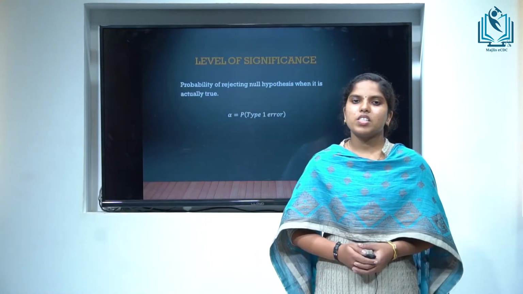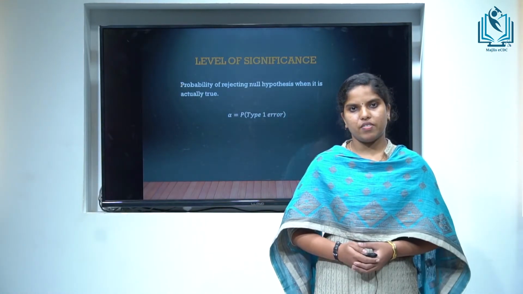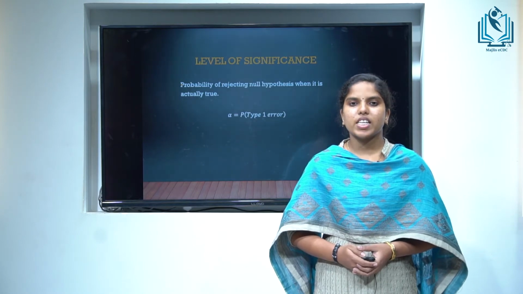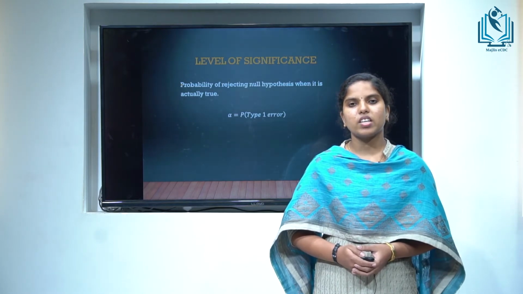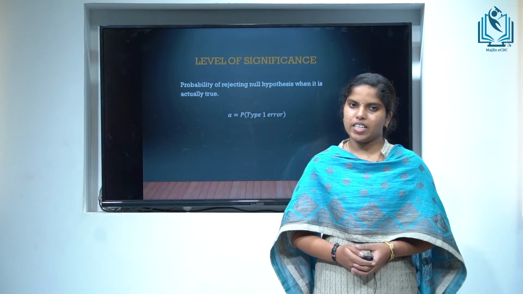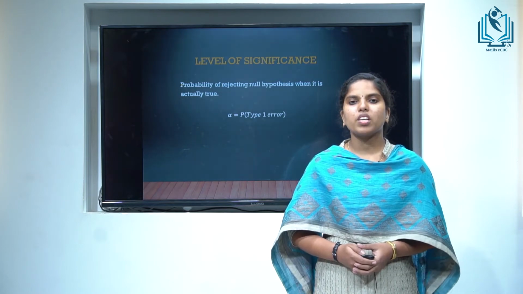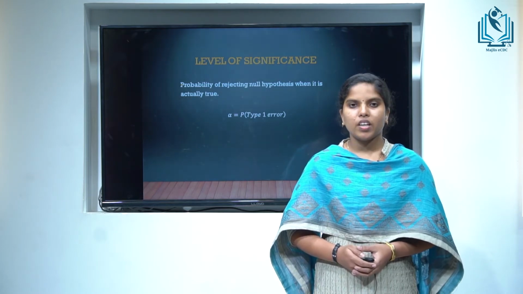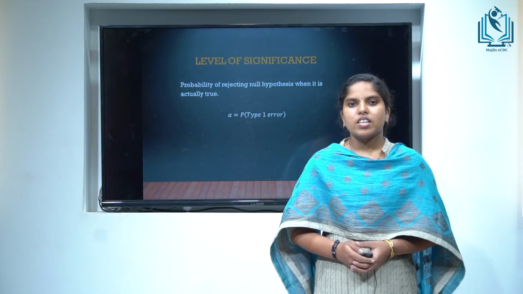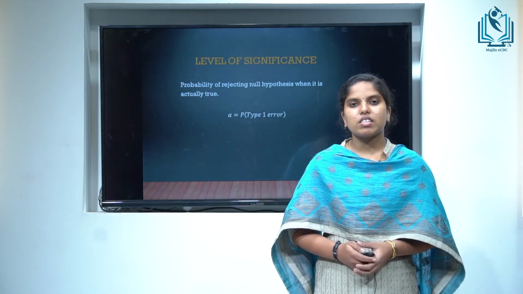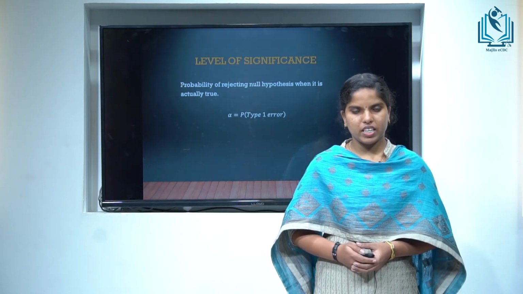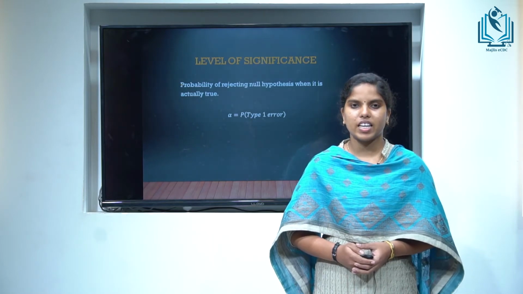Level of significance or significance level. It is the probability of rejecting a null hypothesis when it is actually true. That is, alpha is equal to the probability of type 1 error. It is also called significance level, producer's risk, size of the critical region, size of the test, etc.